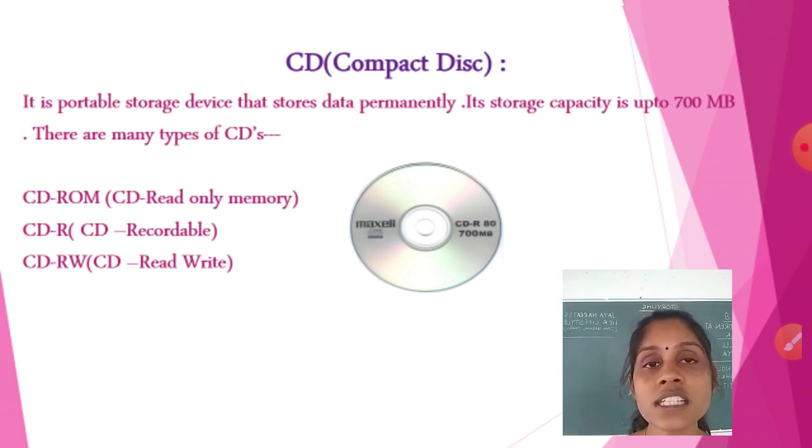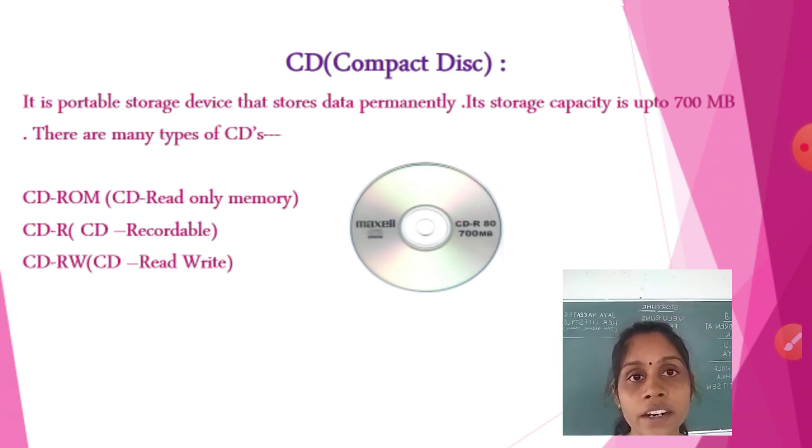Now the next is CD-ROM. What are the types of CDs? There are three types of CD. First is CD-ROM, CD read-only memory. Second is CD-R, that is CD recordable. Third is CD-RW, that is CD read and write. With one type of CD you can only record. With CD-RW you can read and write. Whatever is already present, you can't remove it. You have to read and write there, meaning you can write also and you can read also.